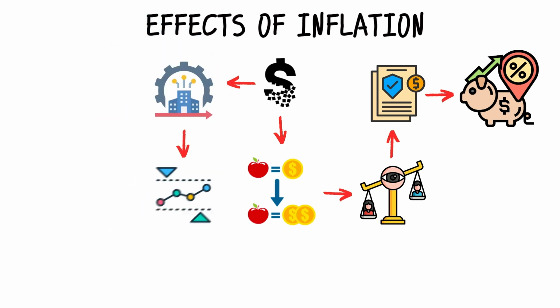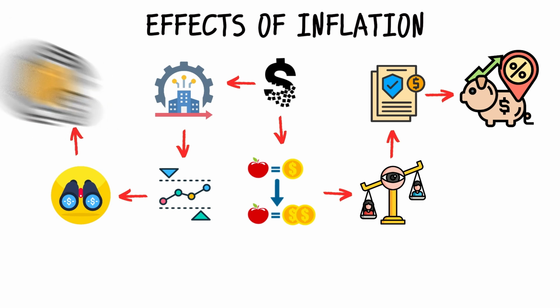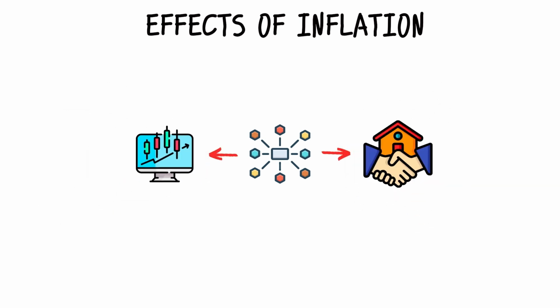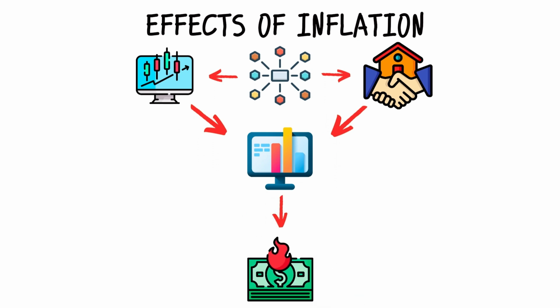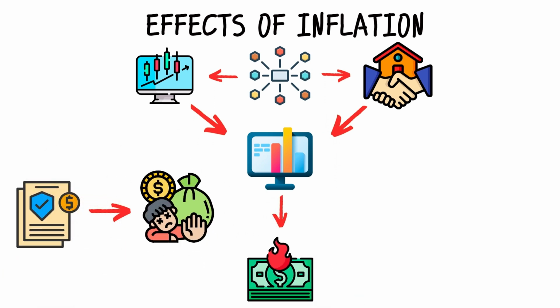When prices are constantly changing, it's hard for businesses to accurately forecast costs and revenues, which can lead to inefficiencies and economic instability. It can also lead to a redistribution of income and wealth within society. Those with assets like real estate or stocks may see their wealth increase as asset prices rise with inflation, while those on fixed incomes or with savings and cash may see their purchasing power diminish.